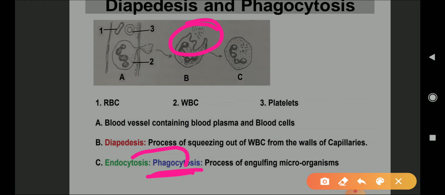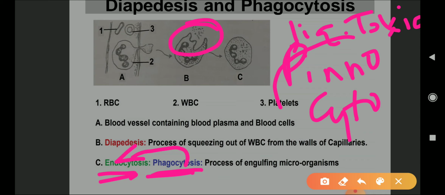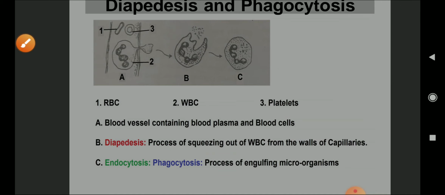Phagocytosis is one of the processes of endocytosis. The other process is pinocytosis. That is, when liquid toxic substance is engulfed, it is known as pinocytosis. When microorganisms are engulfed, it is known as phagocytosis. So here the WBC is trying to come out of the capillaries, squeezing out of the walls of the capillaries, known as diapedesis. Once it comes out, it engulfs the microorganisms.